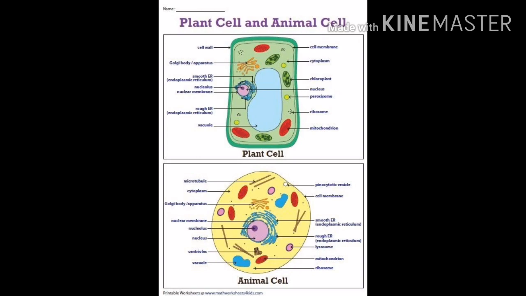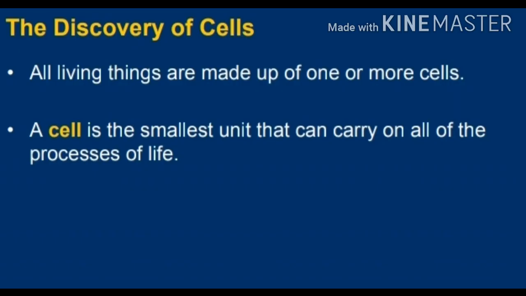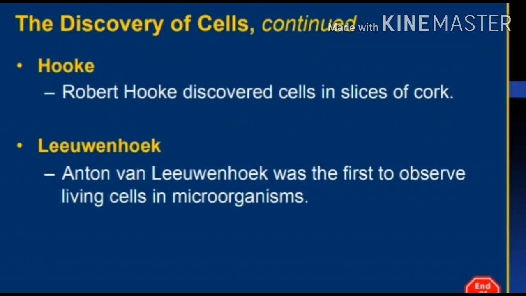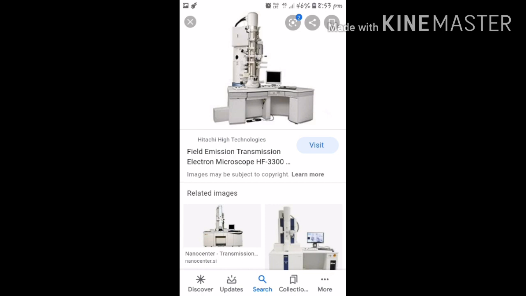First of all, the basic knowledge about the cell is who discovered the cell. The cell was discovered by Robert Hooke in the year 1665. In fact, Anton van Leeuwenhoek was the first to observe living cells in microorganisms, and he is also called the father of microbiology. After the discovery of the cell, the cell theory was proposed by Schleiden and Schwann in the year 1839, after a long gap.